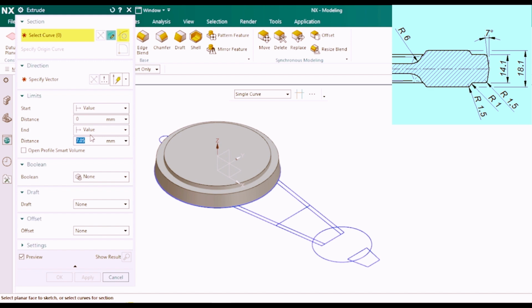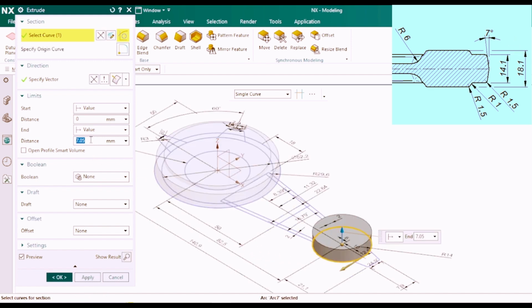Now, we move to the smaller diameter. Select the circle, enter the start and end values, enter the draft angle and press OK.